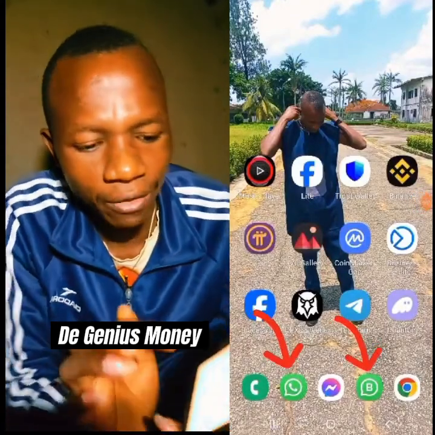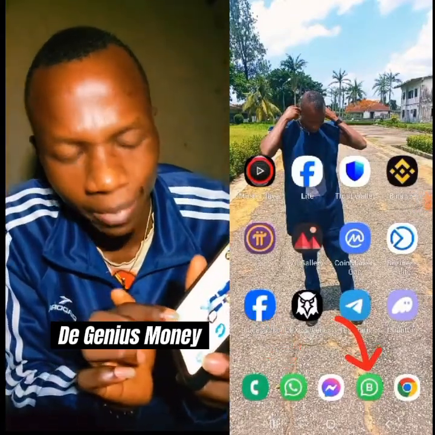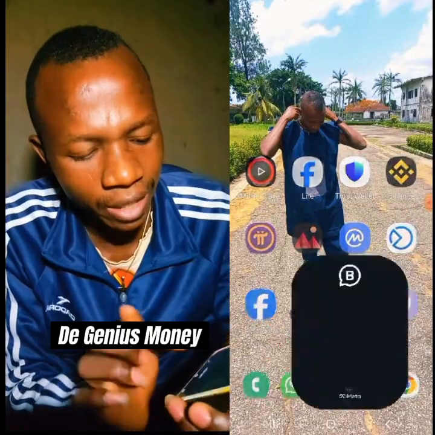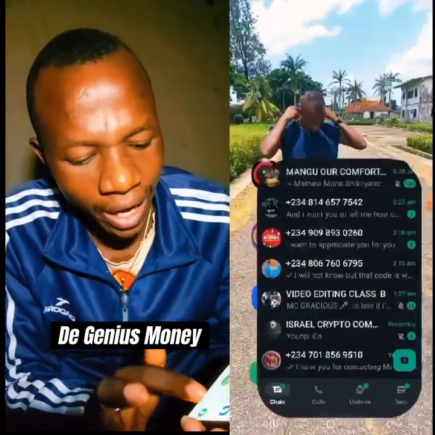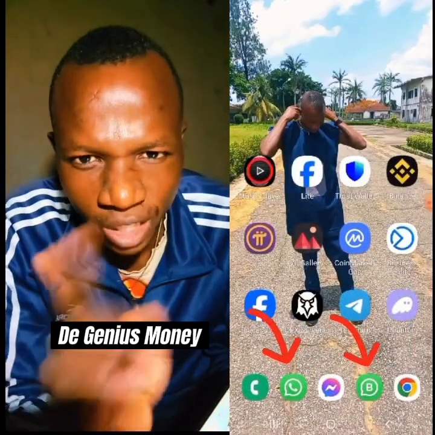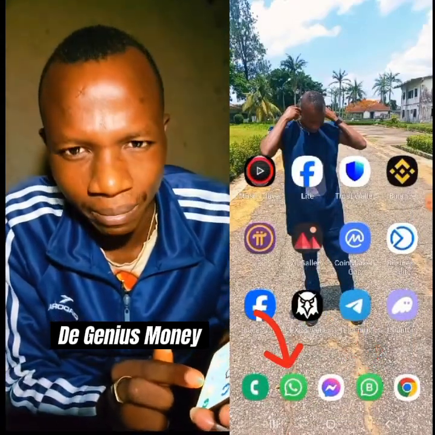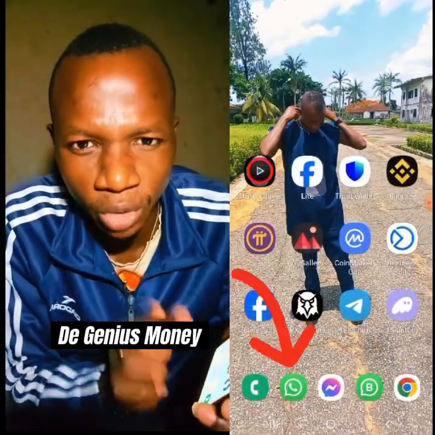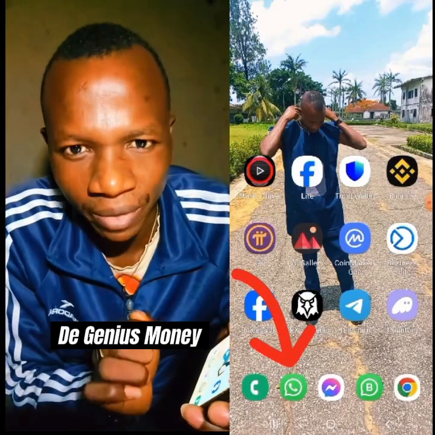Now you can see I have two WhatsApp here. I have the business WhatsApp and I have the normal WhatsApp. You can see them here, right? This is the business WhatsApp and this is the normal WhatsApp. But this thing I want to teach you now, it may not be on business WhatsApp. So you have to download this normal WhatsApp. If you're using business WhatsApp, you may not get this option there. Download the normal WhatsApp, right?